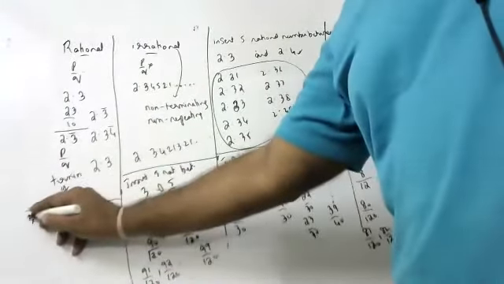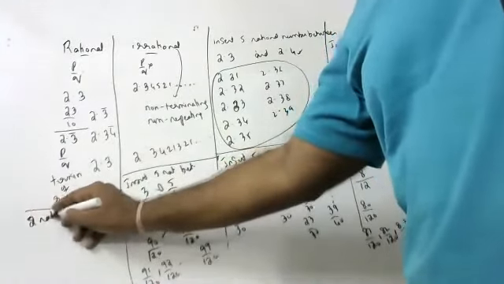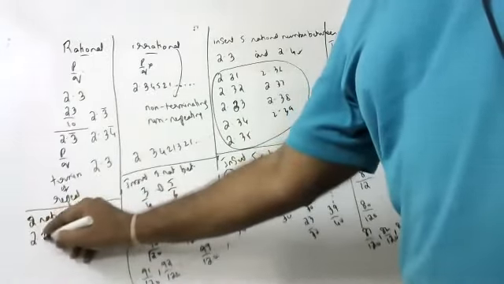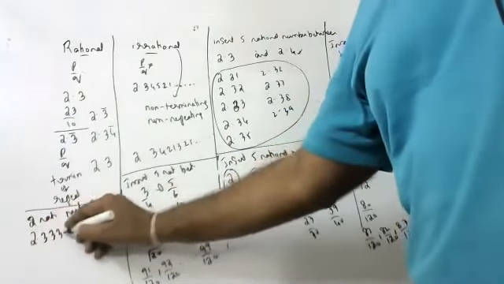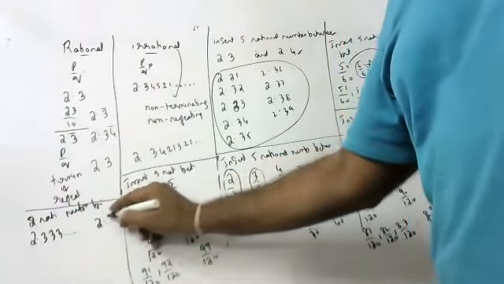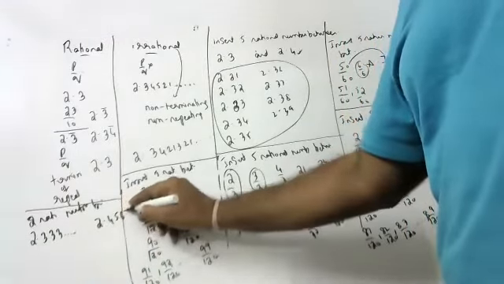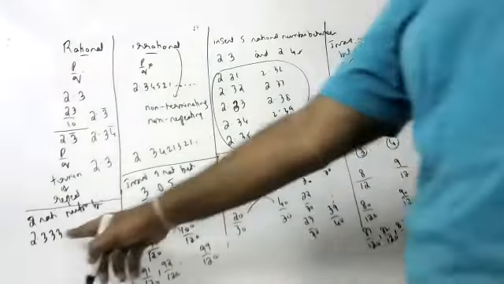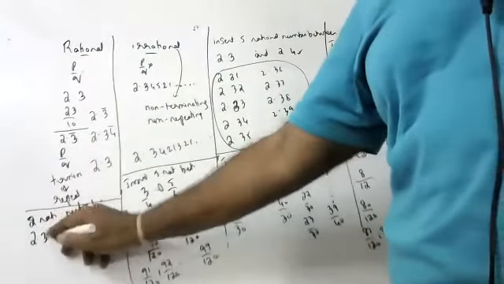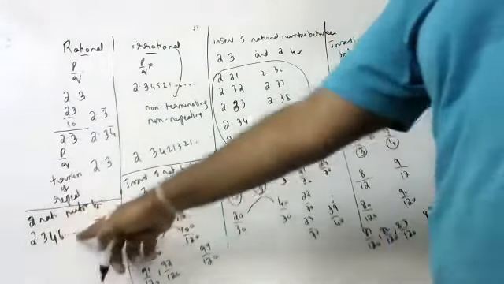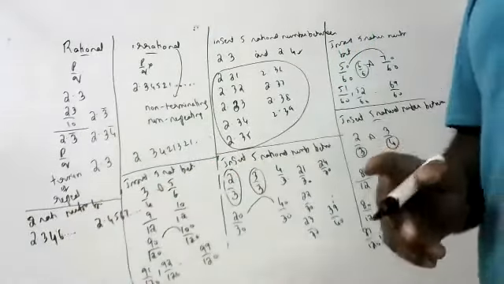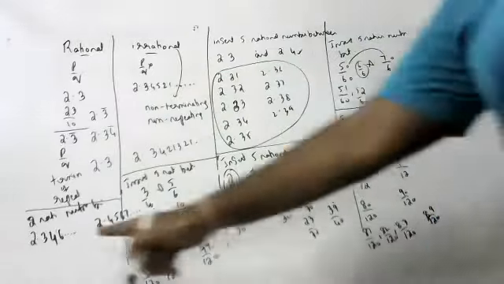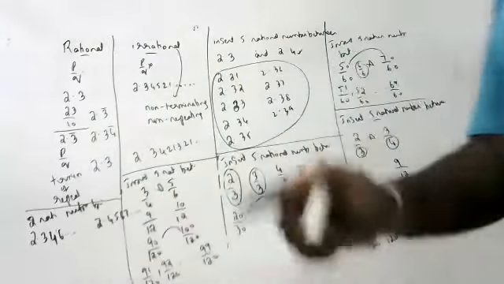Insert 2 rational numbers between 2.333 and so on, and 2.4567 and so on. Something like this they will ask. These both are irrational numbers. Between irrational numbers, he wants rational numbers.